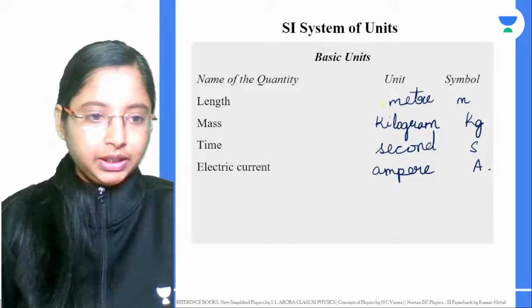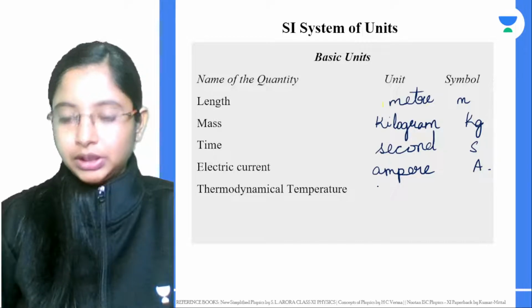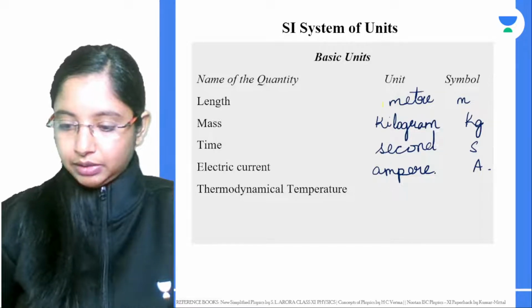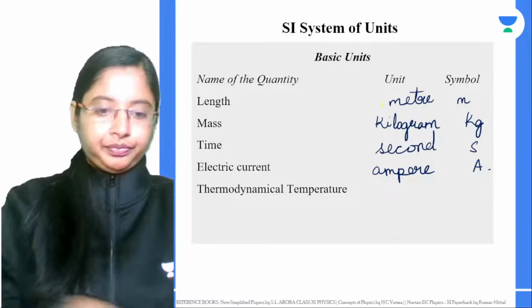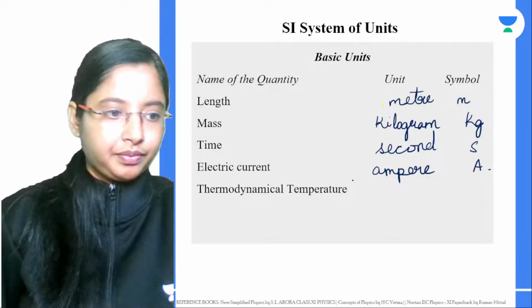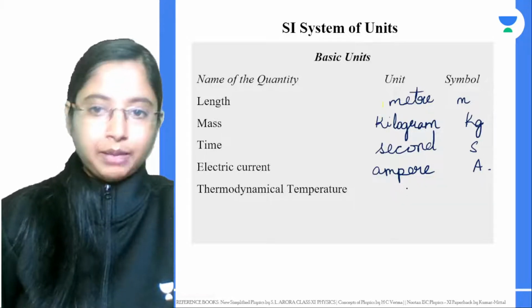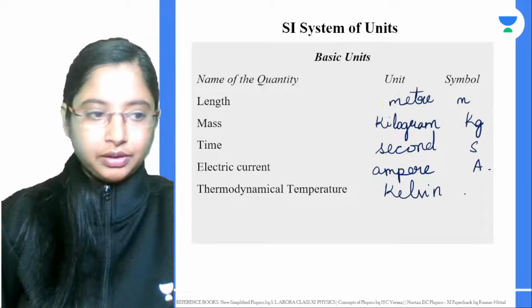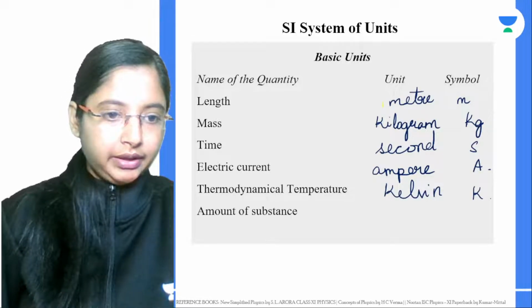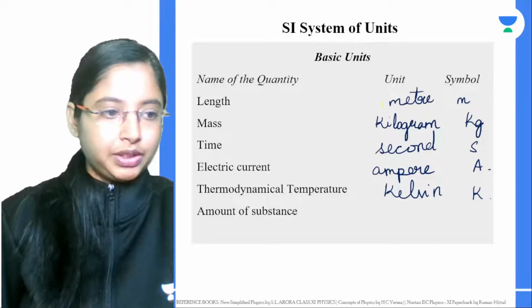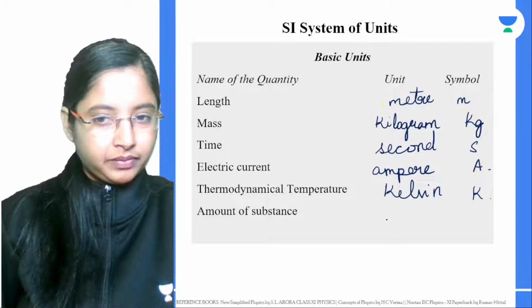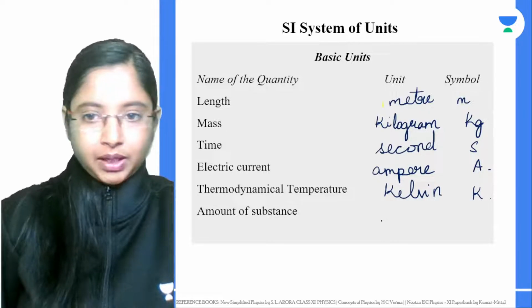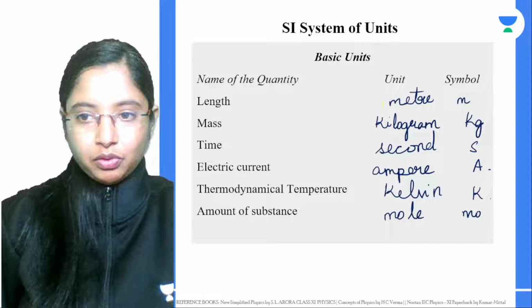Good job, Akshay. The next one is temperature. Temperature is given in kelvin, and the symbol is K. Then amount of substance, which you will mostly use in chemistry, is given by the mole, and the symbol is mol.